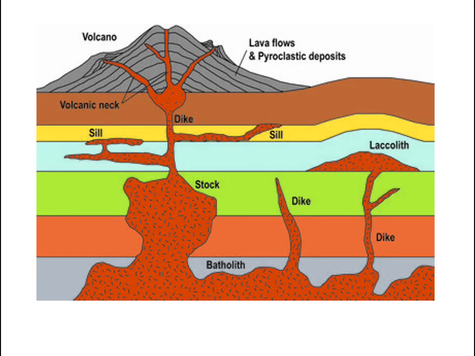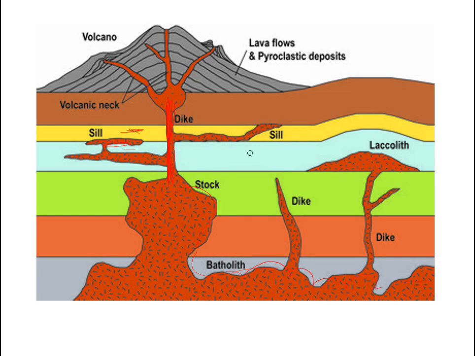Here we can see sills formed between the bedding planes. Here is a bedding plane, and here is a bedding plane, and in between these the sills are formed. Dikes are a wall-like structure, solidified like a wall. In a laccolith, lithos means rock, and a large rock is formed here. Batholiths have an irregular shape, but most of the time they look like a dome-shaped rock structure.